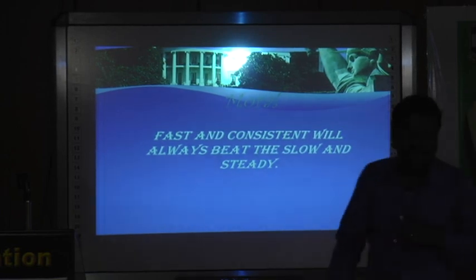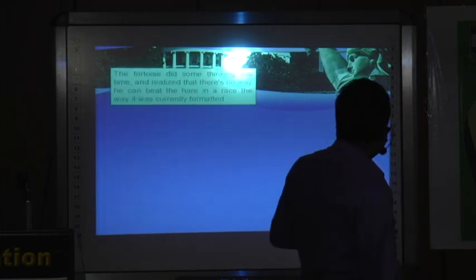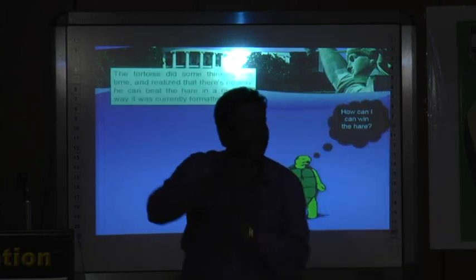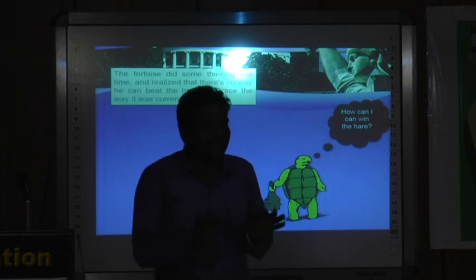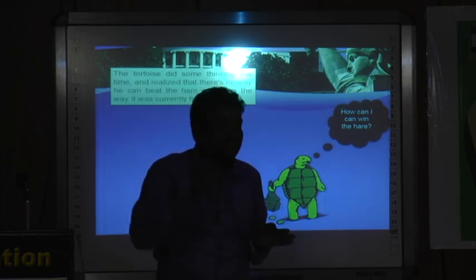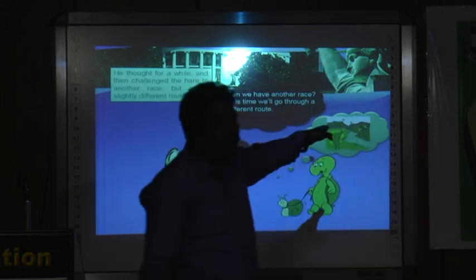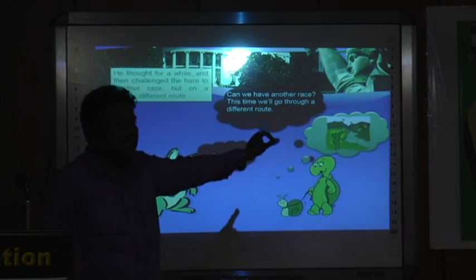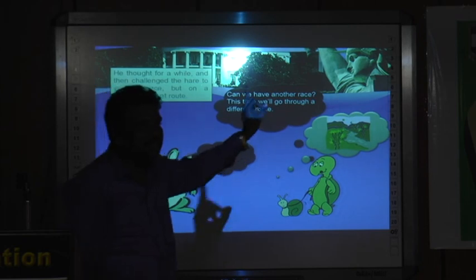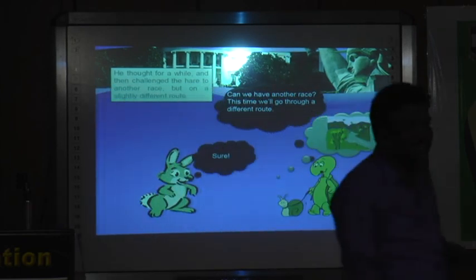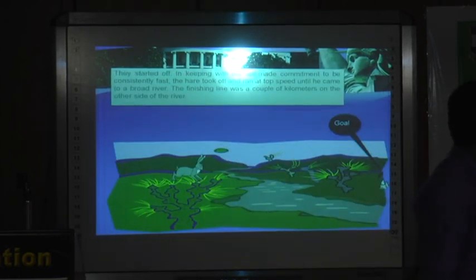Next day, the tortoise will think about its failure, then analyze the reason for failure. Analyze again. It's impossible to win against the hare with the same strategy. The tortoise applies a different strategy. In between the source and destination, there is a river. So next day, the race starts on a different path.